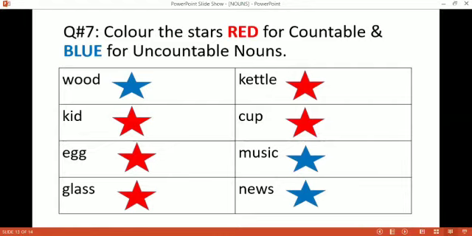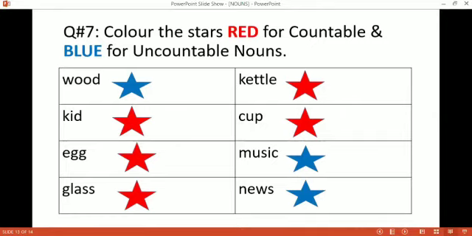Okay, let's start. First word is wood. Is wood countable or uncountable? Yes, wood is uncountable. So we will color the star with blue color. Kid. Kid is countable. Small baby. We can count the babies. We can count the kids. So it is countable and we will color the star with red color.